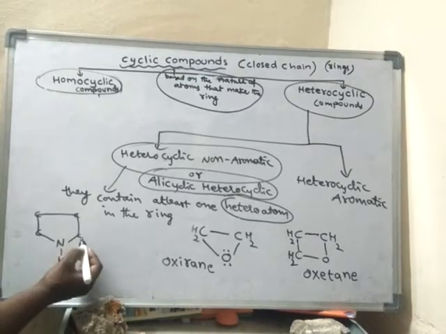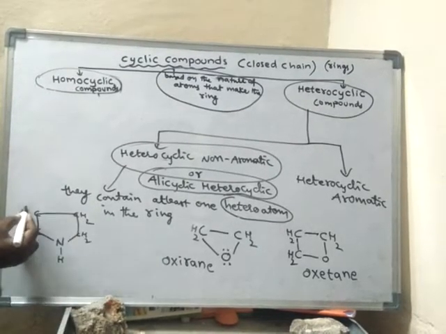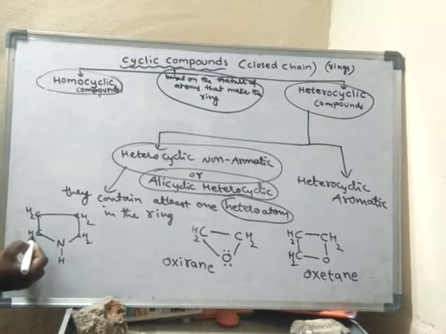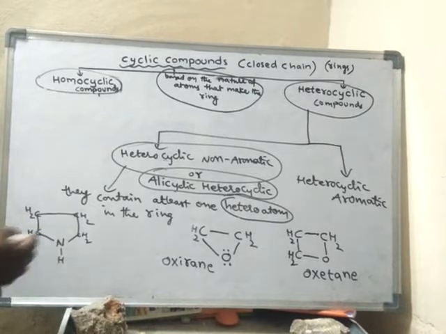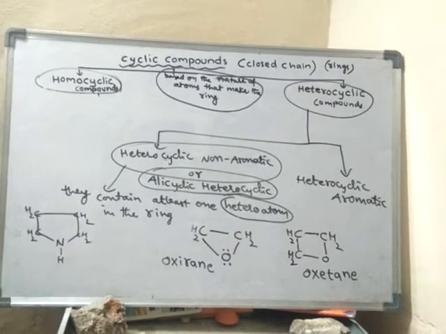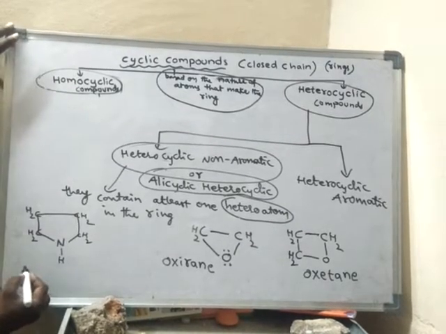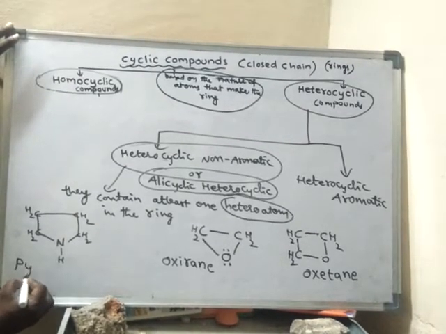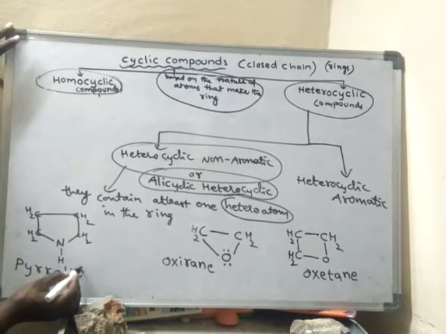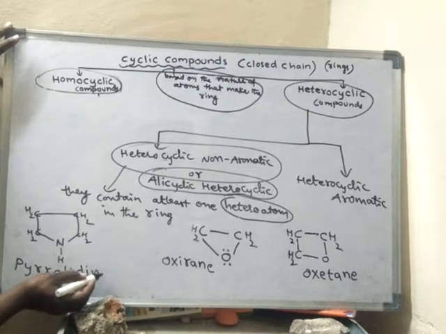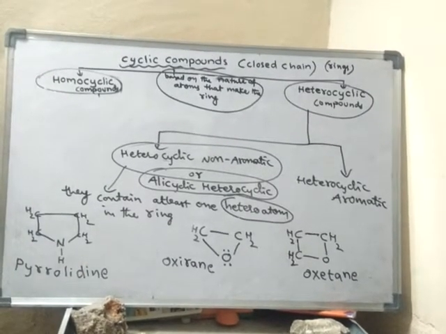Each carbon has 2 hydrogens outside, but the nitrogen carries only 1 hydrogen. What is the name of this compound? It is called pyrrolidine. It's an important compound.